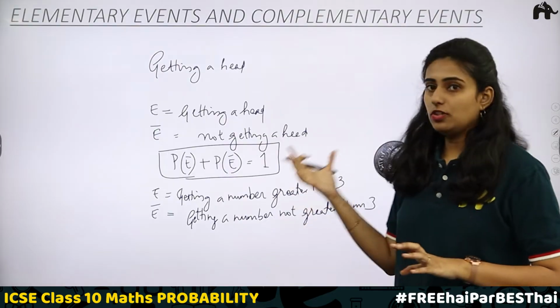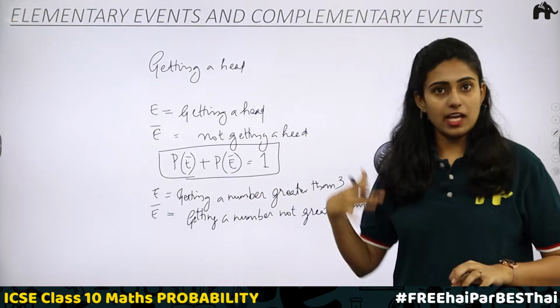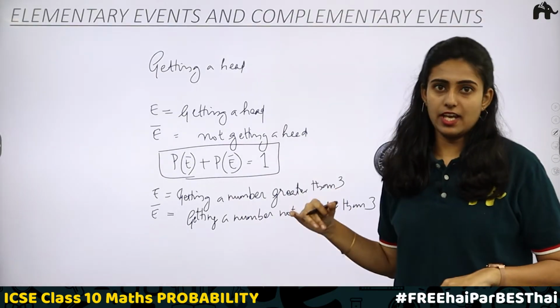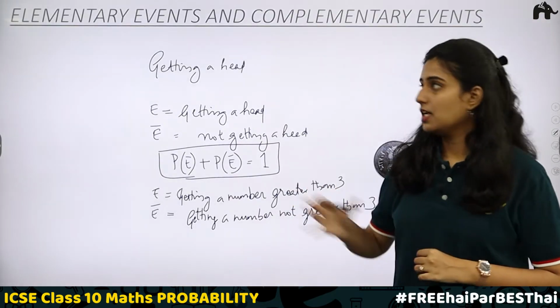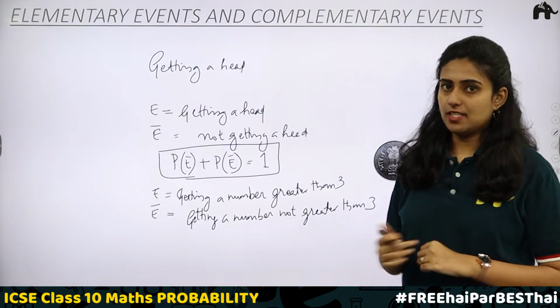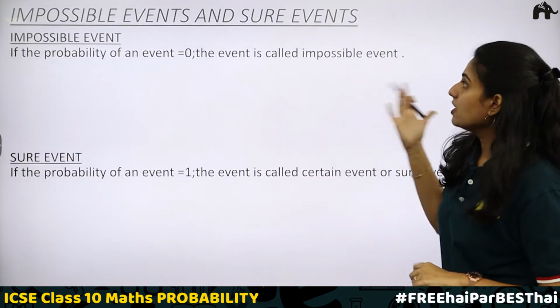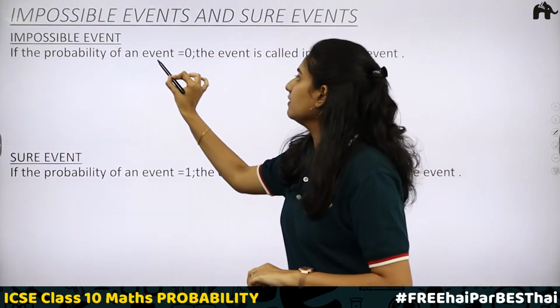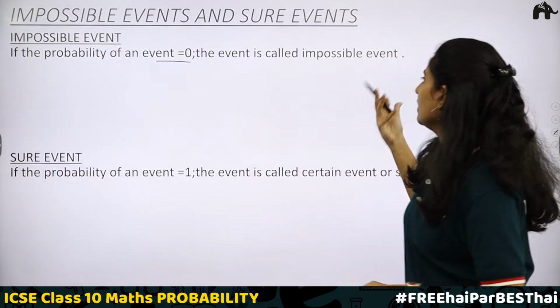Less than 3 means you will only have 1 and 2. But when it comes to not greater than 3, it includes 3 as well. Equal to 3 is also possible. So these are elementary events and complementary events. Next is impossible events and sure events. Impossible event means if the probability of an event is equal to 0, then the event is called an impossible event.